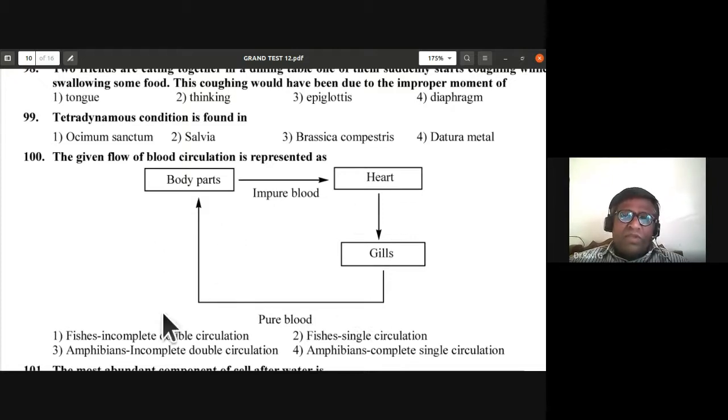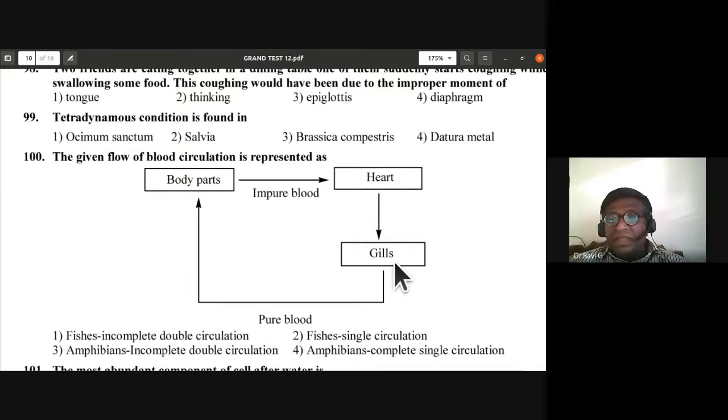So there is flow of pure blood, but there is no separation of double circulation here. So what type of flow is this going to be? Is it fishes with incomplete double circulation, or is it fishes with single circulation?